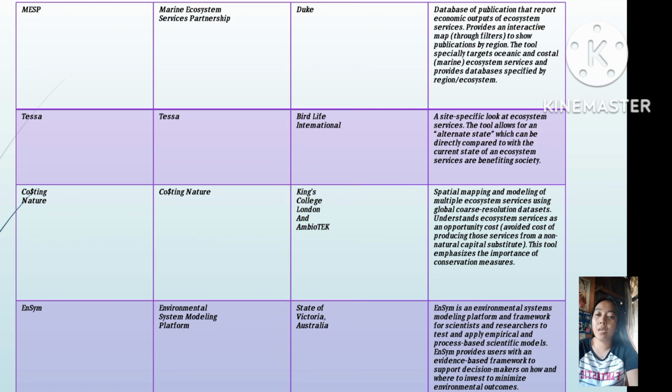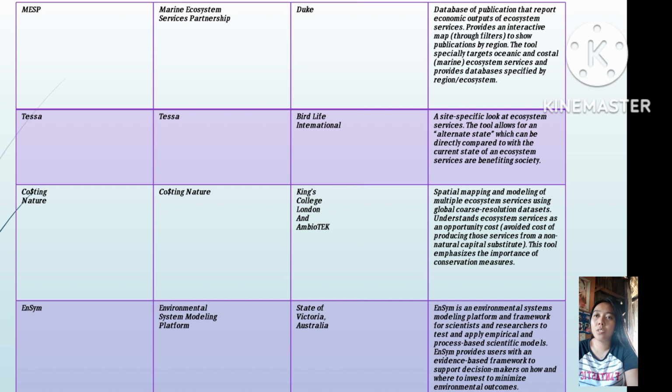Next is MESP. The model name is Marine Ecosystem Services Partnership. The developer is Duke. The tool description is a database of publications that report economic outputs of ecosystem services, and it provides an interactive map or filter to show publications by region.